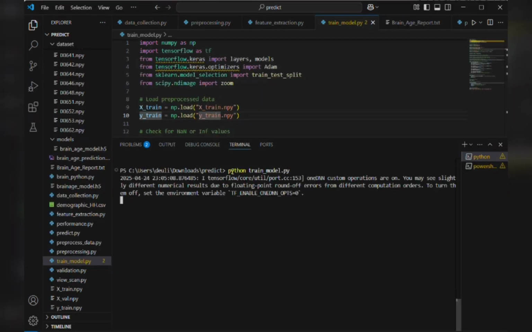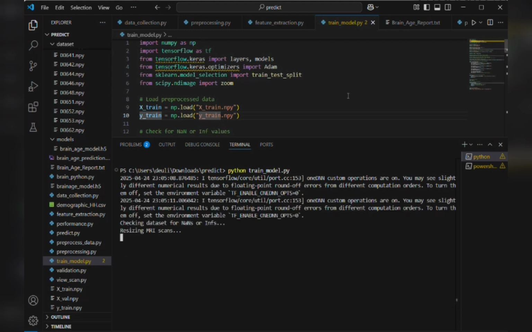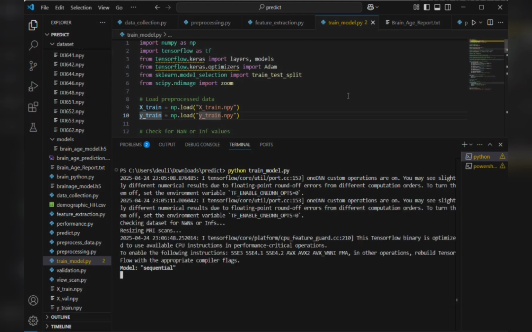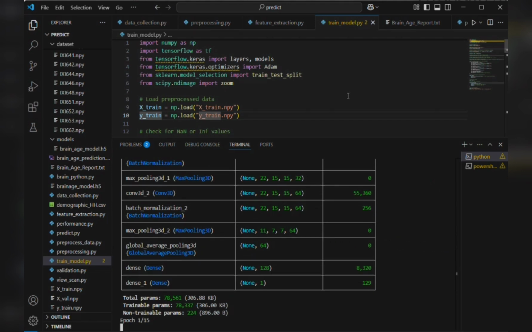Our model is based on a convolutional neural network or CNN, which is well suited for image-based tasks. The CNN architecture includes multiple convolutional layers to extract features like edges, textures, and patterns from brain scans. These are followed by max pooling layers to reduce spatial dimensions and dropout layers to prevent overfitting. We used ReLU activation in intermediate layers and a single neuron with linear activation in the output layer to predict age as a continuous value.